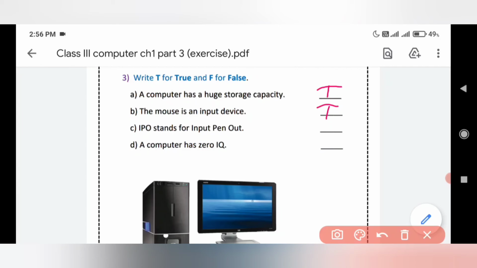Third, IPO stands for input pen output, isn't it? No. What is the correct answer? The correct answer is IPO stands for input processing output. It means the third one, IPO stands for input pen output, is false. Why? Because IPO stands for input processing output. Clear?